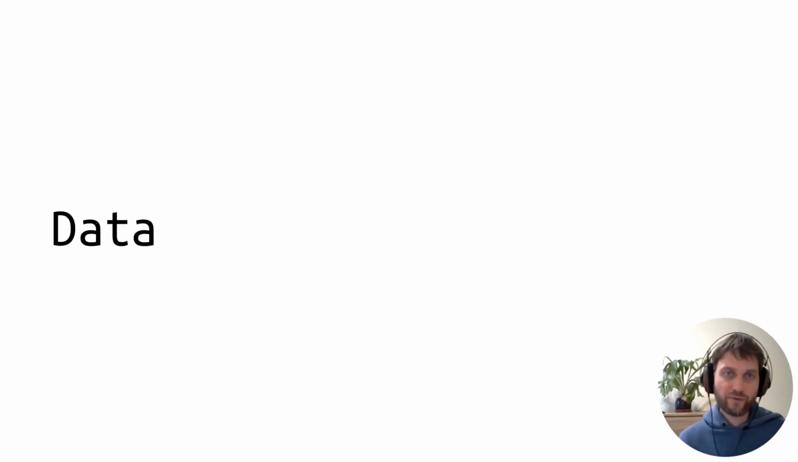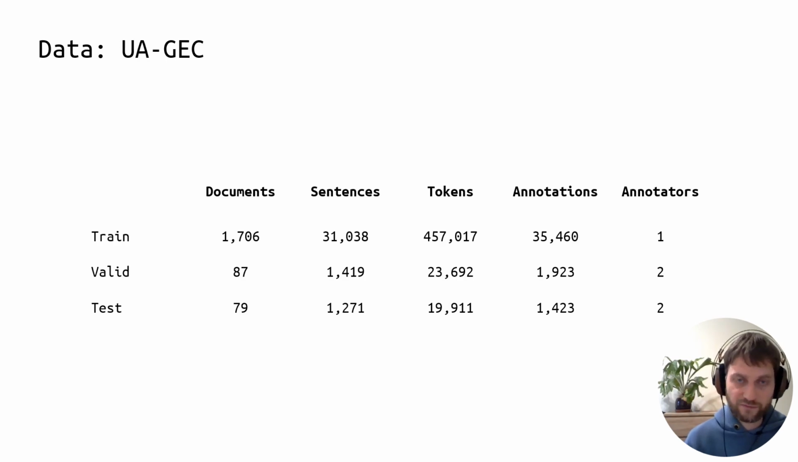Now, let's talk about the data used in the shared task. The shared task is based on the UAGC dataset. It contains 31,000 sentences for training and approximately 3,000 sentences for testing and evaluation. Validation and test sets are annotated with two annotators. This helps to somewhat compensate for the subjectivity of the task. If a correction is in agreement with at least one annotator, we count it as a valid one.